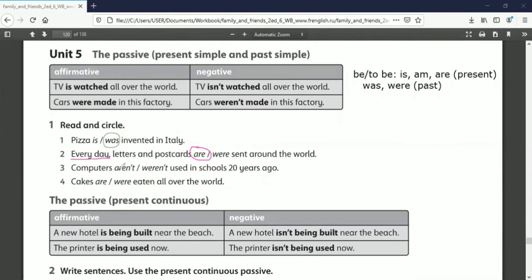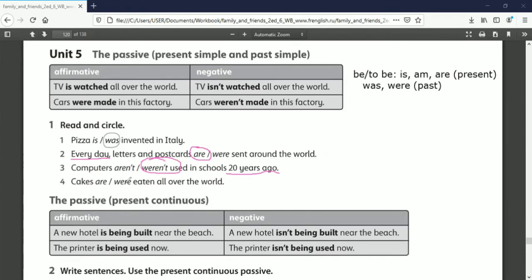Okay, now number three. Computers aren't or weren't used in schools 20 years ago. Okay, the time marker is 20 years ago. So 20 years ago, it means past, something that happened in the past. So which one should you use? Are or were? See again on this note. If in the past, you have to use were. Okay, so it should be weren't used.